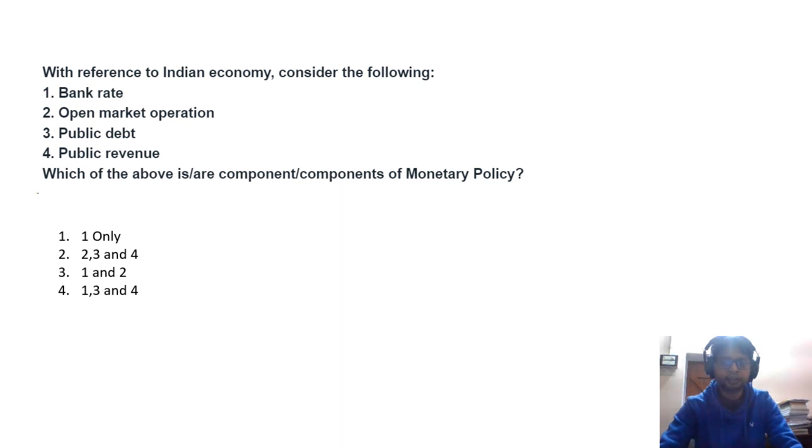Here quickly we will see some previous year questions which are generally asked on this topic, monetary policy tools and monetary policy. With reference to the Indian economy, consider the following. This was asked in 2022, and they were asking the components of monetary policy. Here 1 and 2, we have already learned, bank rate and open market operation, but these two are not the tools.